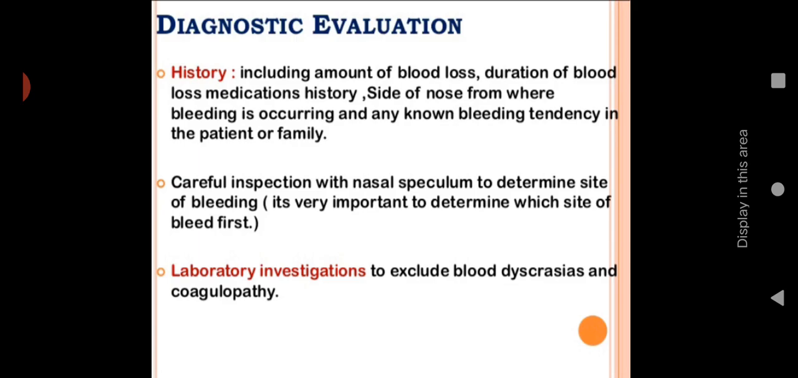Then careful inspection with nasal speculum. For epistaxis, you can use a nasal speculum. It is an instrument which we are using for visualizing the nasal tract. It is very important to determine which site bleeds first. Then laboratory investigation, including a blood test for dyscrasias and coagulopathy. To identify any underlying diseases, we can go for laboratory investigations.